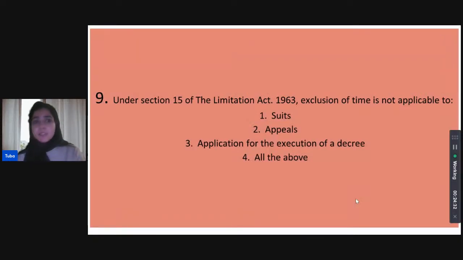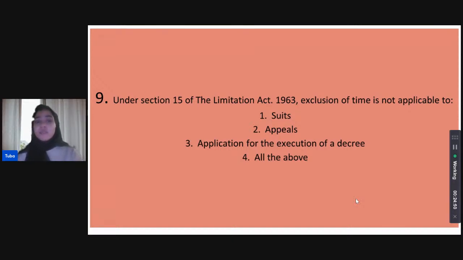Next question. Under Section 15 of the Limitation Act, exclusion of time is not applicable to which of the following? Is it not applicable to suits? Is it not applicable to appeals? Is it not applicable to application for the execution of a decree? Or is it not applicable to all of the above? So, all three of these it doesn't extend to.